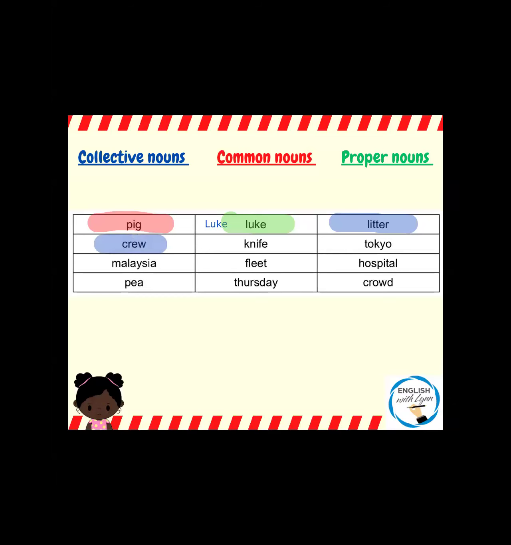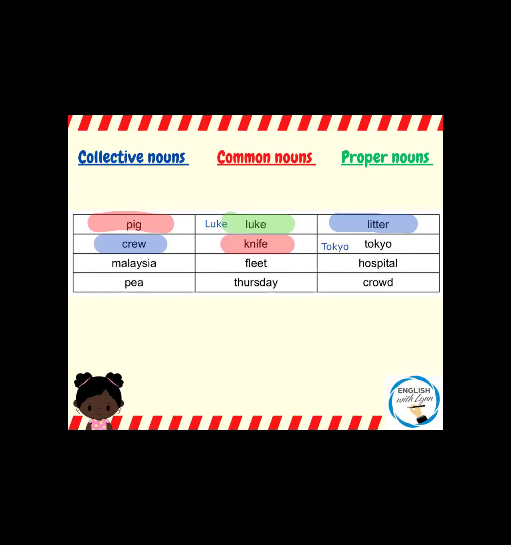The next one, a knife. We're speaking about cutlery, but we're not speaking about all of the different types of cutlery. We are speaking generally about one group, so it is a common noun. Okay, the next one, Tokyo. I'm hoping that you will have realised it should have a capital letter, because if you ever visit Japan, the capital city of Japan is Tokyo.